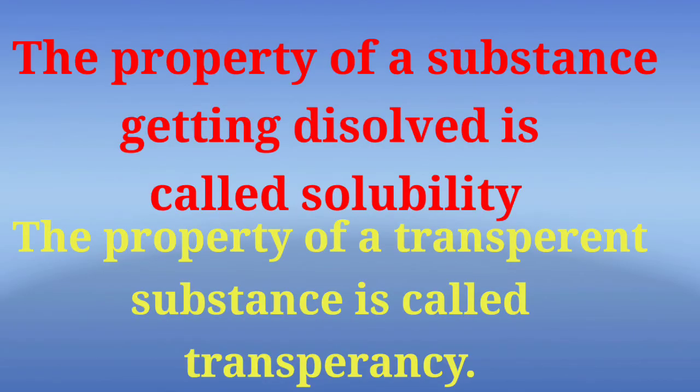The property of a substance of getting dissolved is called its solubility. When we can look through a substance and see things on the other side, then that substance is said to be transparent, and this property is called transparency of the substance.